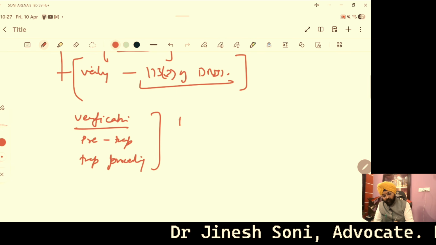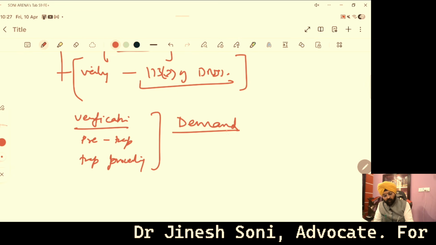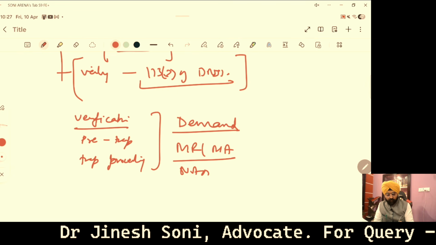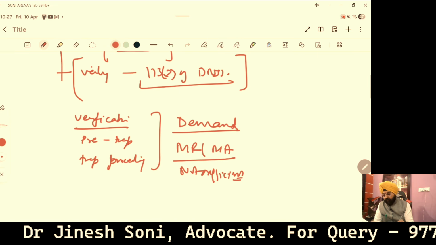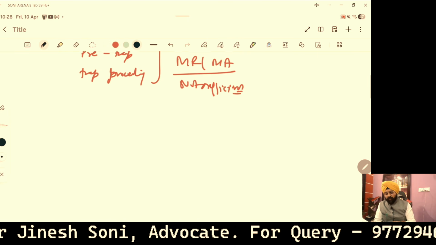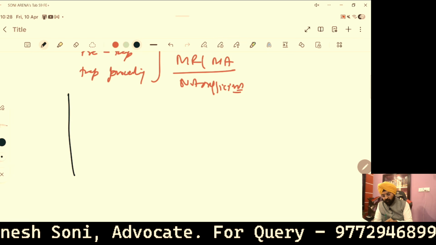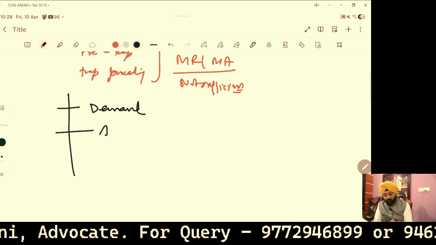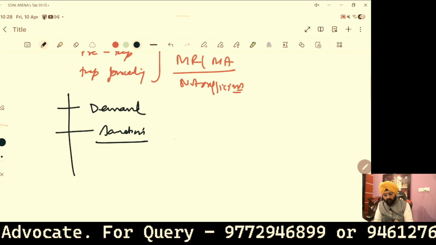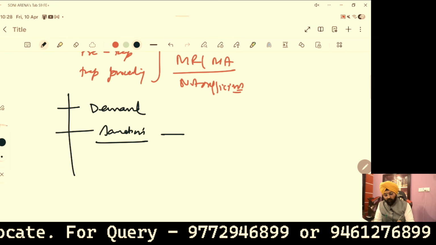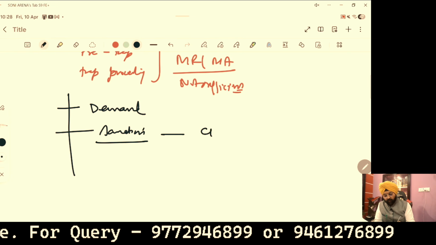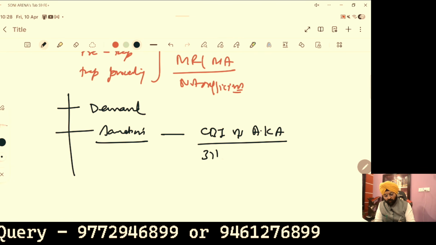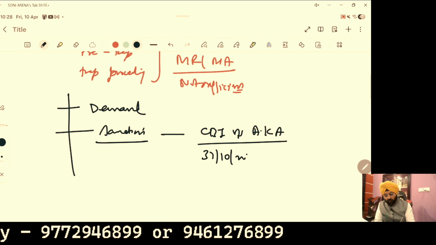But each and every time, demand is a must. If there is mere recovery, mere acceptance, it is not sufficient. Please be noted. So in that case, the accused had pointed out certain scenarios. Number one, demand is not proved, sanction is mechanical, and there is no compliance of guidelines of the Honorable Supreme Court. Judgment specification is CBI versus Ashok Kumar Agarwal. Judgment date is 31st of October 2013.